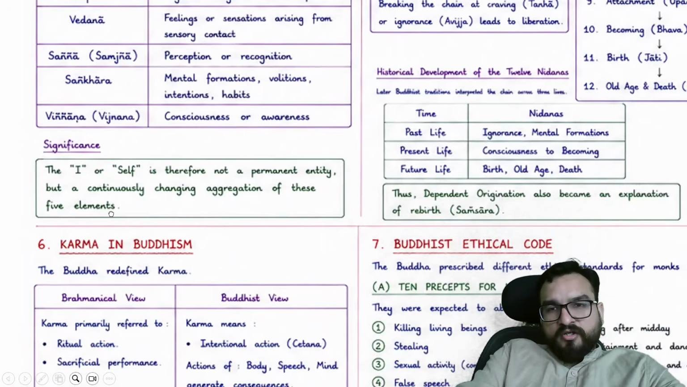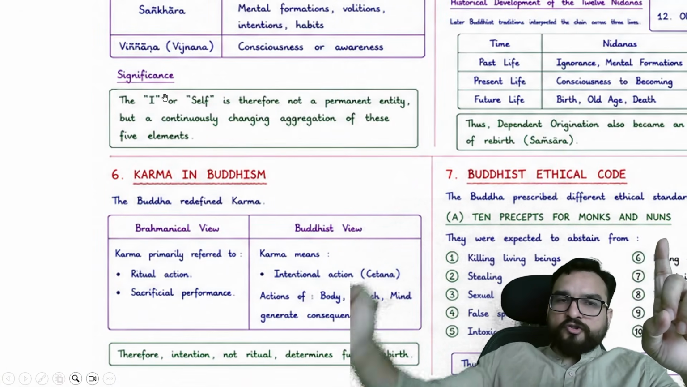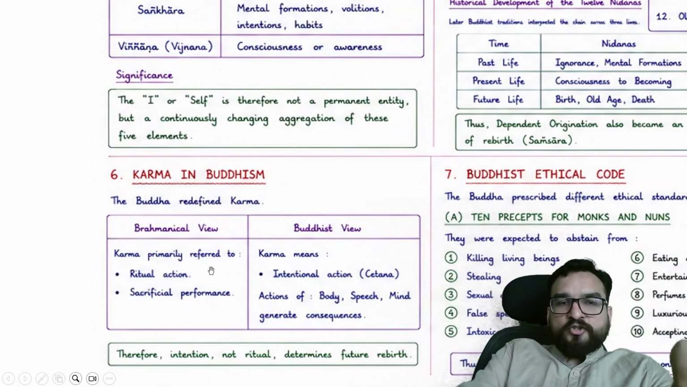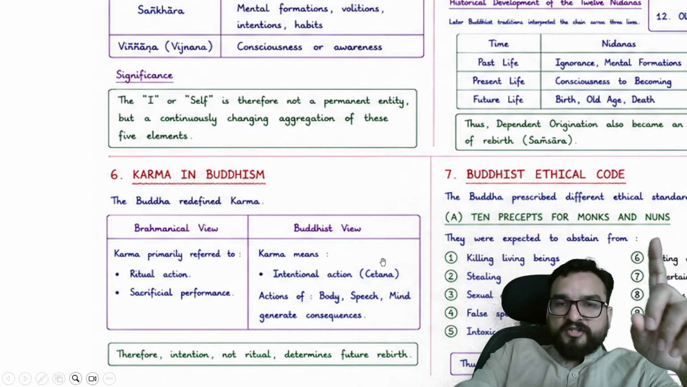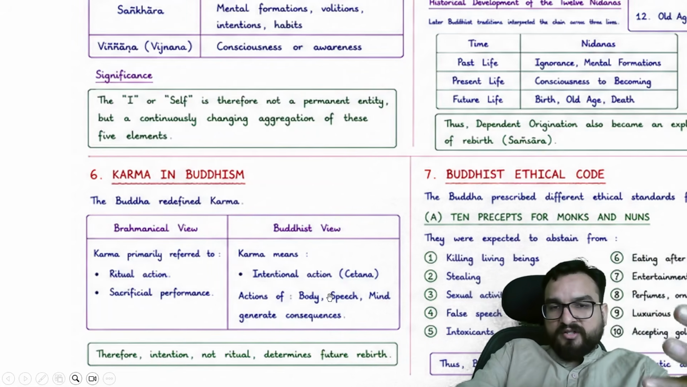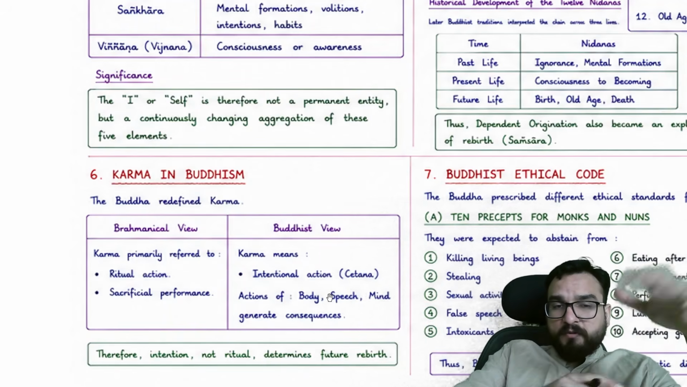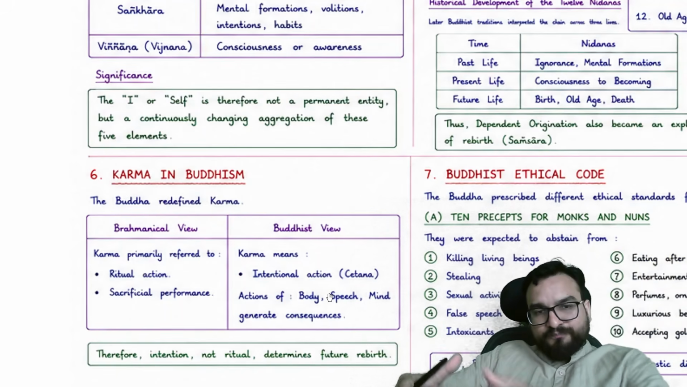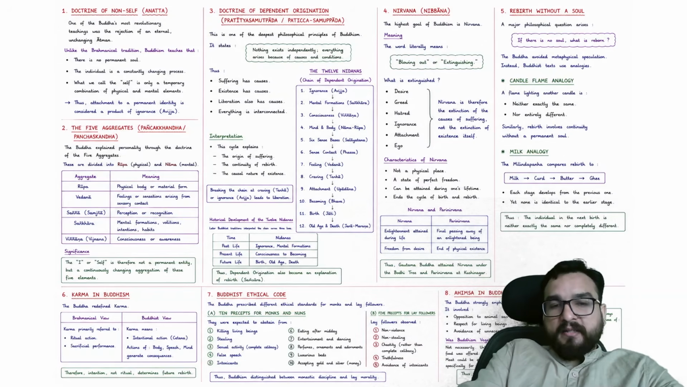Also, let us talk about that. Did Buddha believe in karma? Yes, Buddha believed in karma, not in soul. Buddha redefined karma. Karma primarily referred to ritual action, sacrificial performance in the Brahmanical view, that you have to improve your karma, you do this yagya. But in the Buddhist view, karma is intentional action: body, speech, mind, the eightfold path which we are talking about. So he talked about it in a more practical sense over here, guys, right? Therefore, intention, not ritual, determines future rebirth.